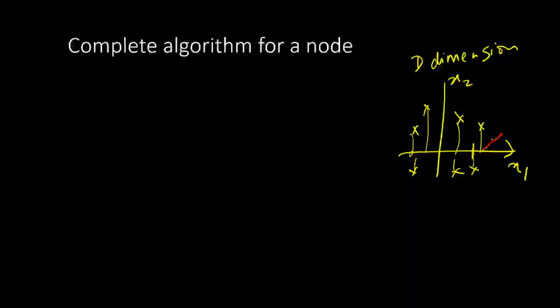Let's look at where this point projects on axis x1 and the other point projects on axis x1. Between these two I can make a decision threshold anywhere. Between these two points I can make a decision threshold anywhere. So how many total decision thresholds are there? There are n plus 1 thresholds, where n is the number of training points. I can have something here, something here between two points, something here, and so forth.